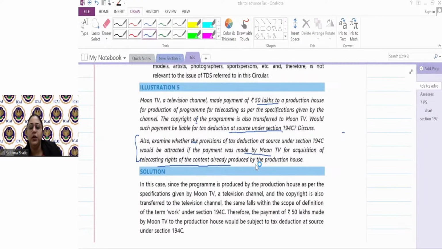And covering that only, Vishali, your answer is done. Kiran, 194H, as I'm also telling, the deductor is a person other than an individual and HUF, but an individual and HUF would be covered if they have turnover in the preceding year of more than 1 crore and gross receipts of more than 50 lakhs, then they are eligible deductors.